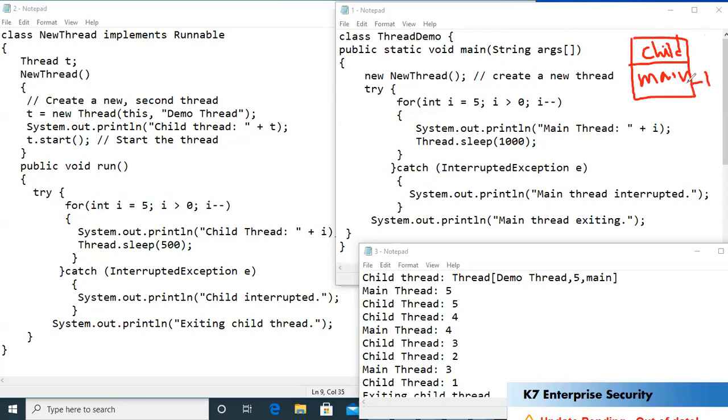And inside this main thread, I'm going to create a child thread, and this is your child thread. This program is having two threads, right? Now let us go to the program.